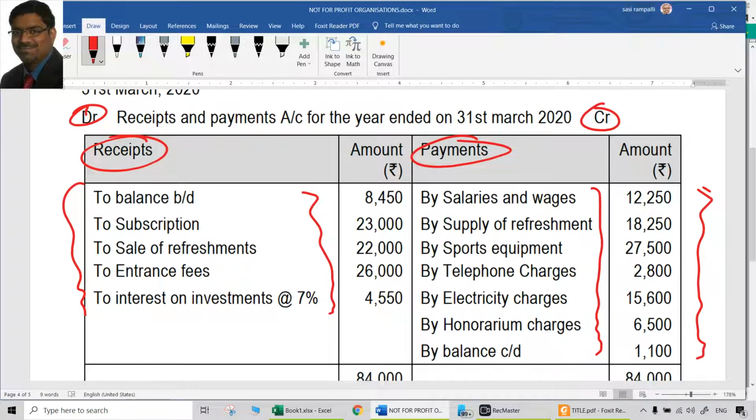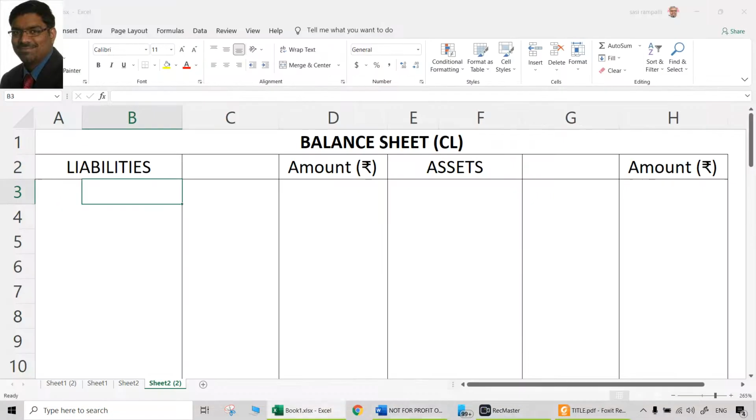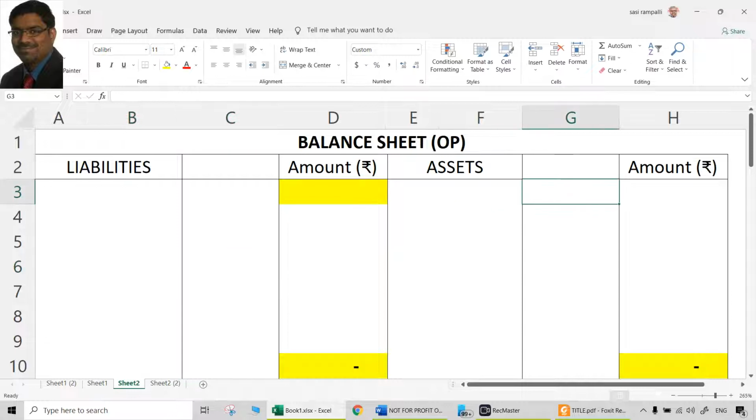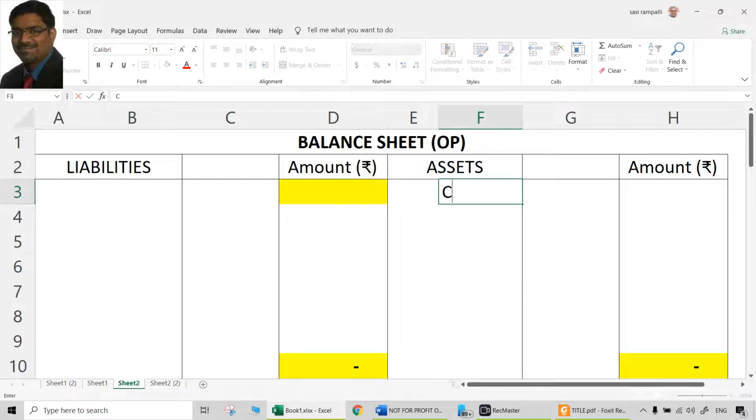Now let us start with each of the items on the debit side of receipts and payments account, which means they are all receipts, and debit aspect is already over. All that we need to do is a credit aspect, starting with to balance brought down, that is a cash balance brought down from the past year. Naturally that will be the opening balance sheet asset, which is cash at bank or cash in hand, whatever you can call it. Cash and bank also you can call it. That is how much? 8,450.